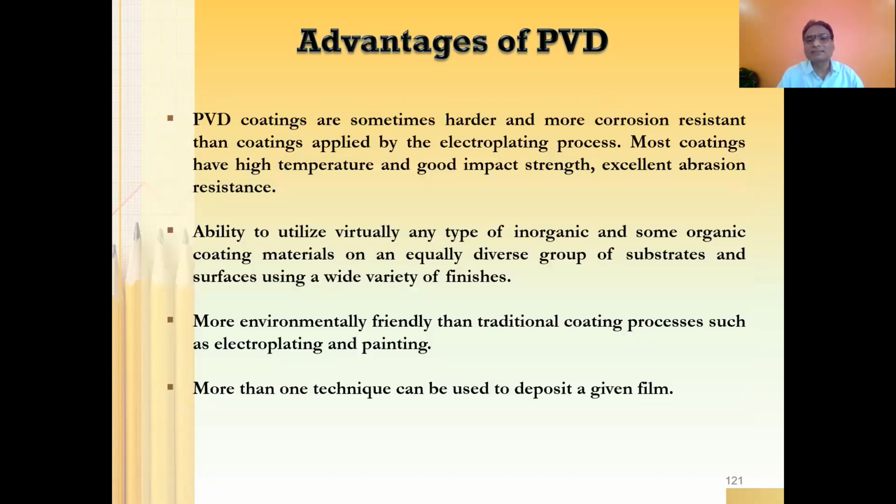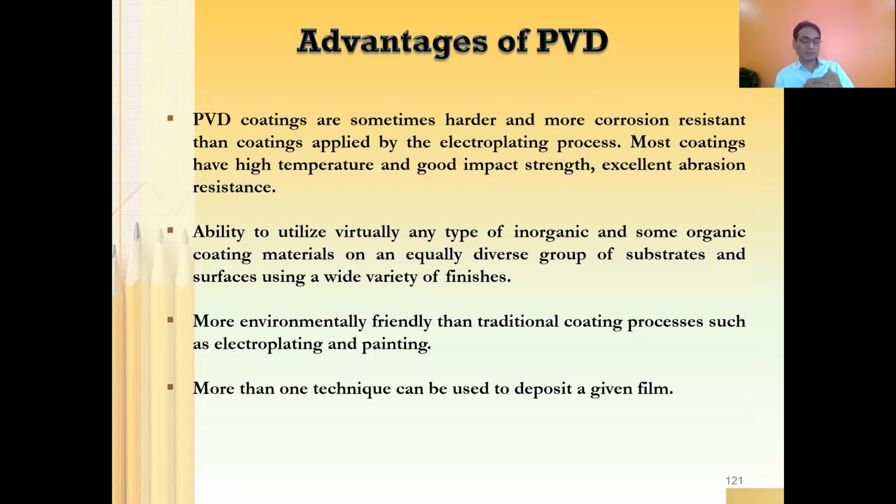What are the advantages of a PVD machine? PVD coatings are sometimes harder and more corrosion resistant than coatings applied by electroplating. Electroplating is electrochemical. If you compare the coating you end up with by using physical vapor deposition with chemical vapor deposition, electrochemical deposition, or chemical deposition, there are different techniques we have discussed, right?